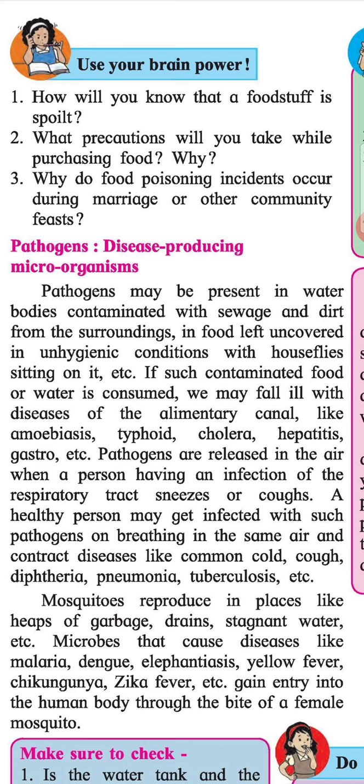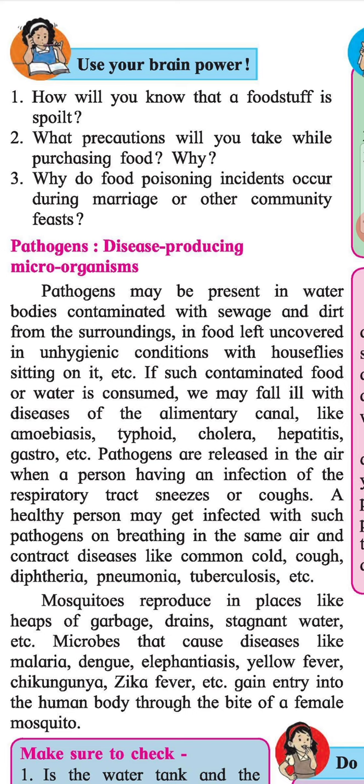Pathogens may be present in water bodies contaminated with sewage and dirt from the surroundings, in food left uncovered in unhygienic condition with houseflies sitting on it, etc. If such contaminated food or water is consumed, we may fall ill with diseases of the alimentary canal like amoebiasis, typhoid, cholera, hepatitis, gastro, etc.